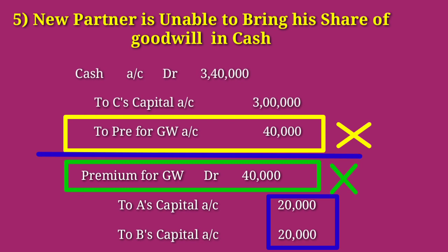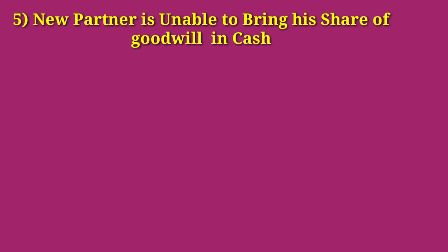In the first case, that is, if the new partner will give the money after some time, after 2 months, 3 months, that time we have to debit the new partner's current account.